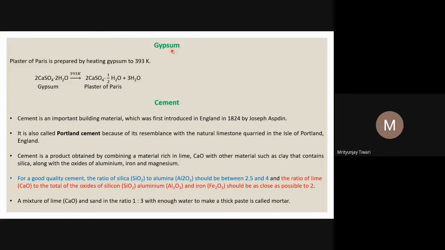Now the gypsum that we know, gypsum is what? It's calcium sulfate dihydrate, CaSO4·2H2O, and on heating at 393 Kelvin, it forms plaster of Paris that we know already, that we have seen.